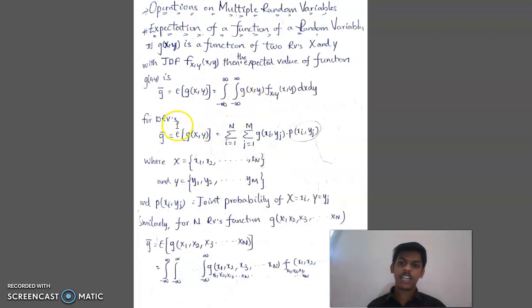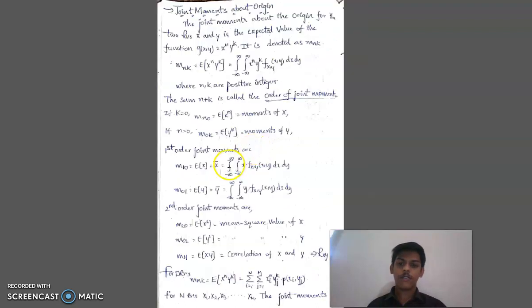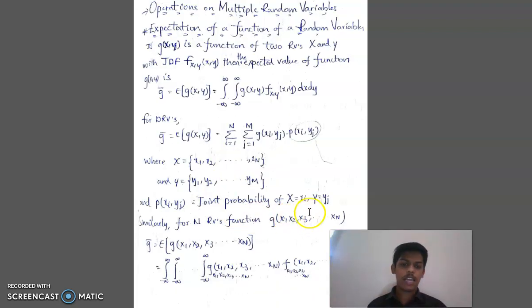Now let me discuss discrete random variables. G bar is equal to expectation of g of x comma y. Discrete random variables take only discrete values, that is, sigma i equal to 1 to n, sigma j equal to 1 to n, g of xi comma yj into p of xi comma yj, where x is equal to x1, x2, x3 and so on to xn, and p of xi, yj is the joint probability of x equal to xi and y equal to yj. Similarly, for n random variables, we will have n terms, that is x1, x2, x3 and so on to xn, and f of x1, x2, x3 and so on to xn.